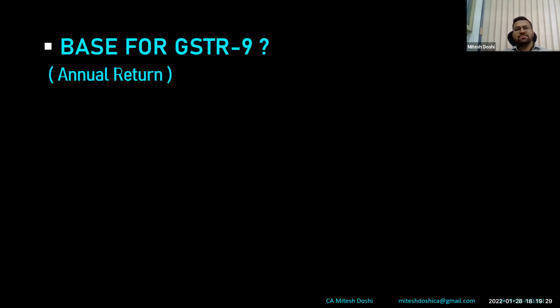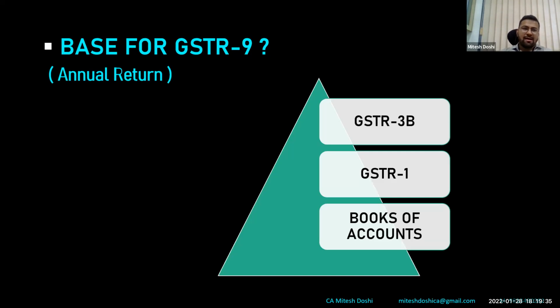Now the question comes, I hope it would be an interactive session. So I would like to give you all 5 seconds to think.